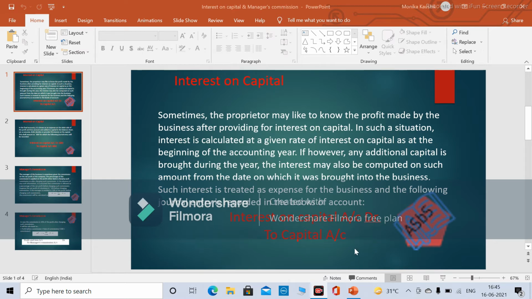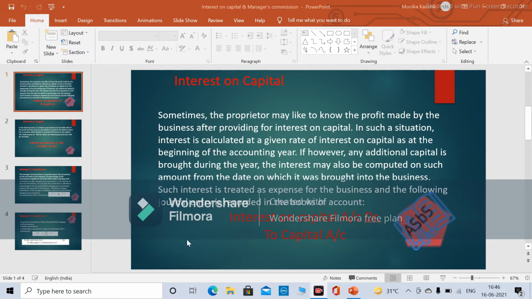We are talking about the capital. Now, how will we do the adjustment entries? How will we treat it in the accounts? First of all, this is a loss or an expense for the business. So in the profit and loss account, we will put interest on capital on the debit side as a loss. And while preparing the balance sheet, on the liability side, we will add it to the capital.